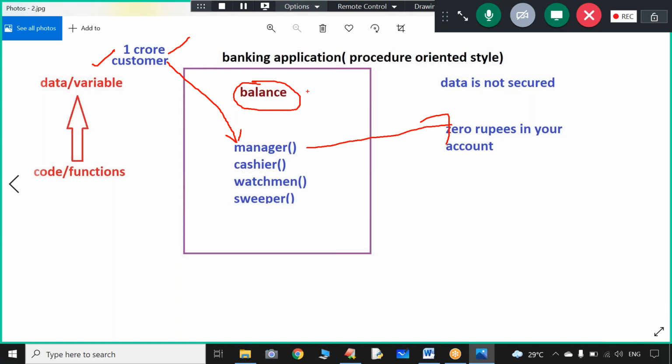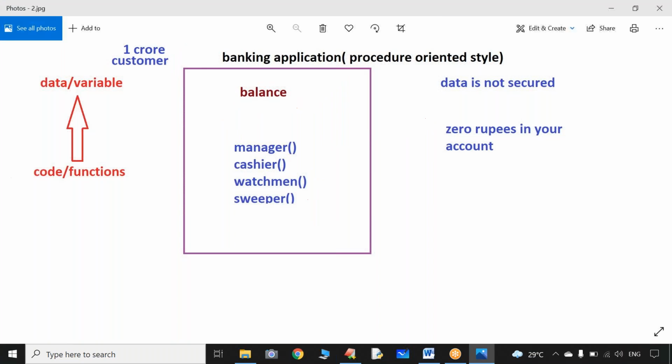Now tell me, who did this mistake? Who is the culprit? Everybody is the culprit. I have to inquire everyone, manager, cashier, watchman, sweeper, because everyone got equal right to access the balance. I have to suspect everyone. So there is no security to the data. Sir, in procedure oriented style, there is no security to the data.